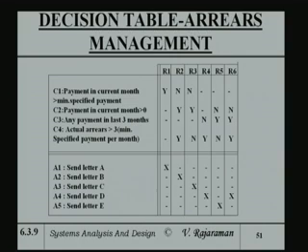So it is below minimum, and payment in the current month is greater than 0. That means he has given some money, but suppose 500 rupees is required of him and he has paid a partial 200 rupees, then payment in the current month is greater than 0, but it is not the full amount. And the actual arrears is greater than 3 times the minimum specified payment per month.